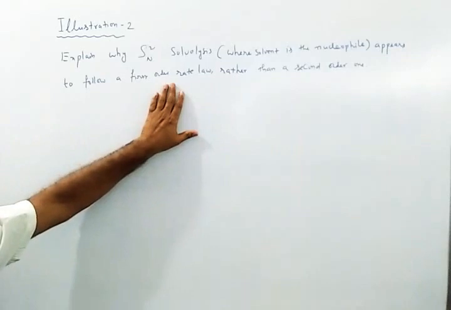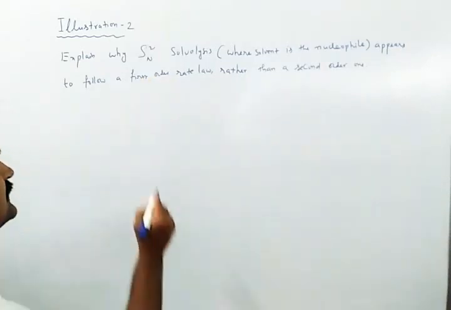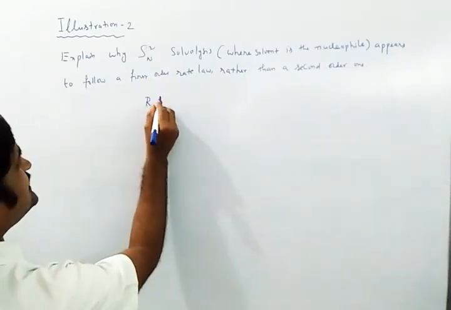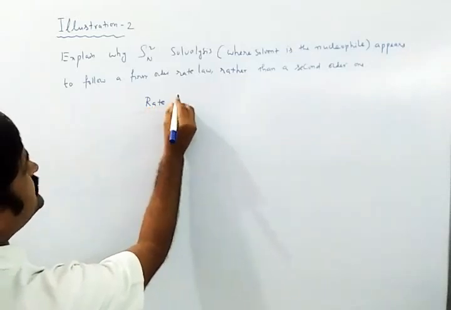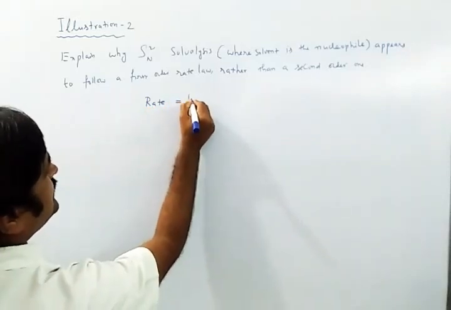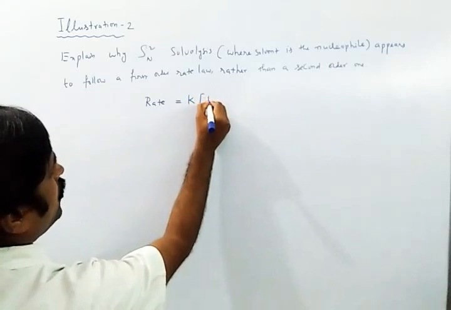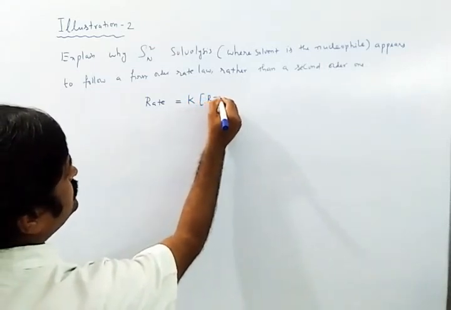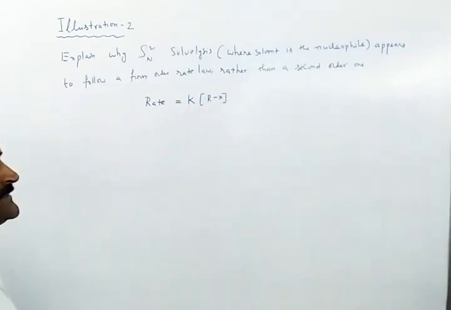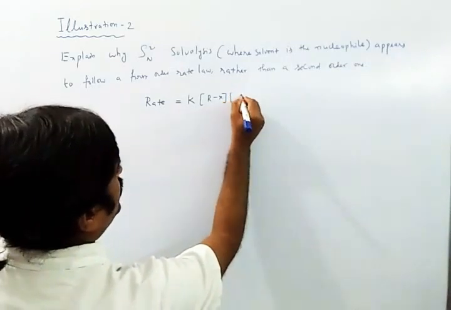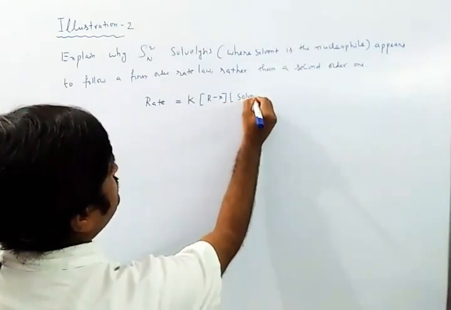Here also it looks the same. For example, if you take the rate of reaction according to the SN2 mechanism, what is rate? Rate is equal to K into the concentration of alkyl halide into the concentration of solvent.